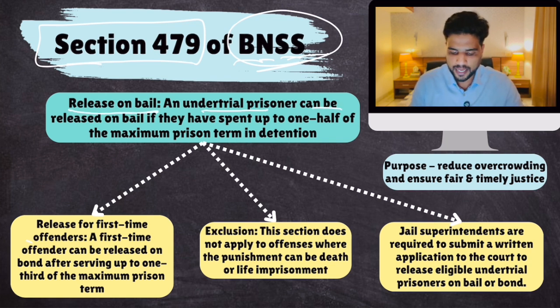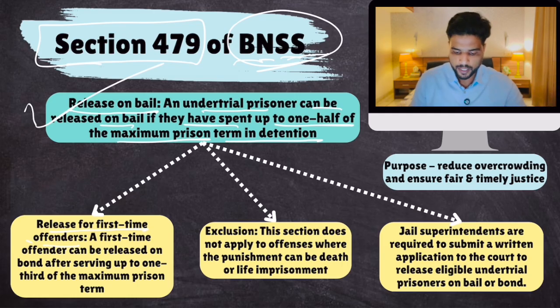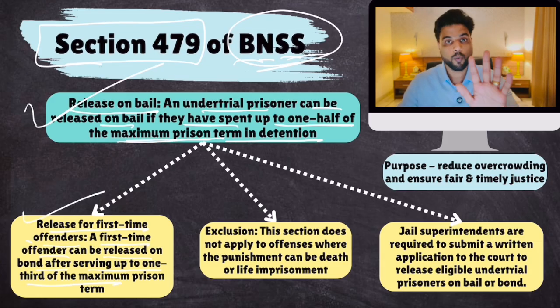Under trial prisoners can be released on bail if they have spent up to 1/2 of their maximum prison term. So let's suppose they were accused of a crime for which the punishment was 10 years of jail, but they have already served 5 years in jail and the court has still not decided the verdict. So they can be released on bail. Clear? Release for first time offenders. There are certain under trials who committed a crime for the very first time by mistake or anything. So for them, a first time offender can be released on bond after serving up to 1/3. So normal prisoners 1/2, well, for first time offenders 1/3.